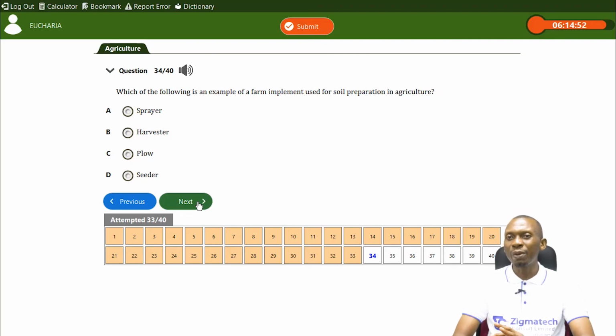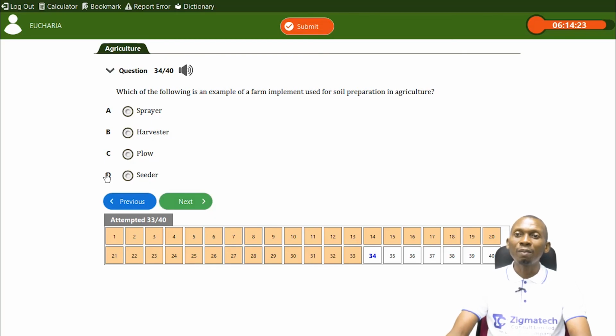They say spray. Spray is not a tillage, it's not a farm implement for preparing the soil. Yeah, spray is for applying chemicals. Harvesting is for harvesting the produce of our crops. Seeder is for applying seeds, that's for sowing our seeds into the soil. Plow, though the spelling is not correct, it's P-L-O-U-G-H. That should be the correct spelling for this option.